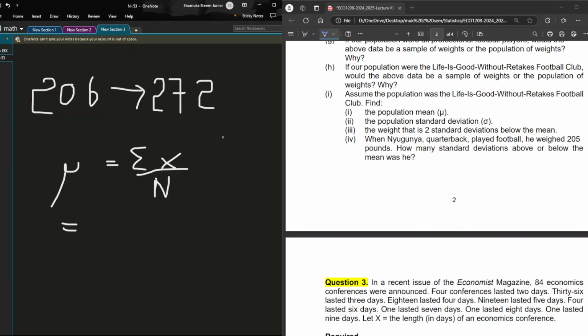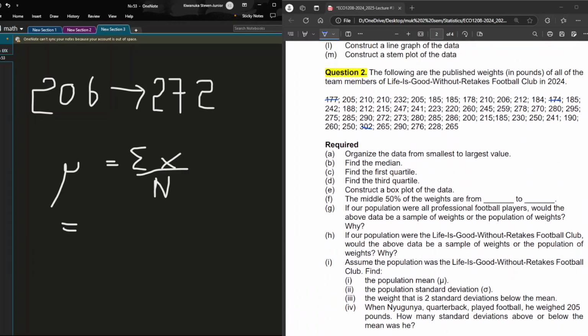Now it's not fx, because we don't have f, we don't have frequency, and there is no need for you to group the data then create the frequency. However, when I tried to do so, I found out that roughly I got the same answer, but it is good we go with the formula. So you can indicate it like this. You can decide to put it on the calculator, but in the exam you don't necessarily need to write all those figures.